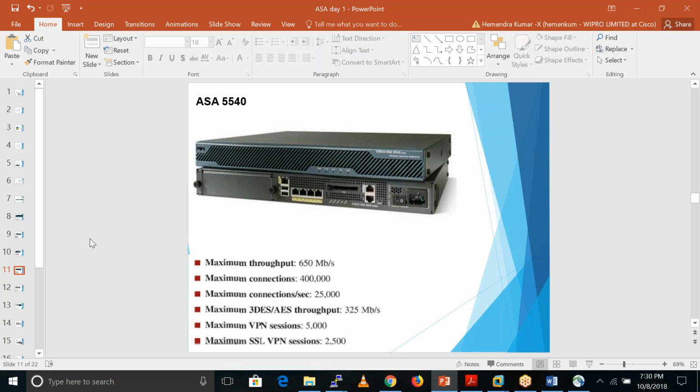One more example: if I am sitting at home and want to access the office resources and connect with my office network, where I have configured some servers and labs for practice, I'll use that remote access client. I'll connect with my office and I can do anything. That is an example of SSL VPN or IPsec remote access VPN.